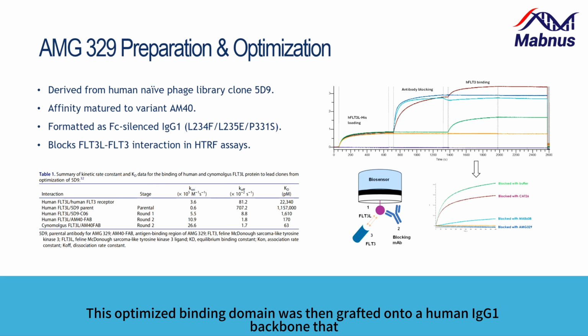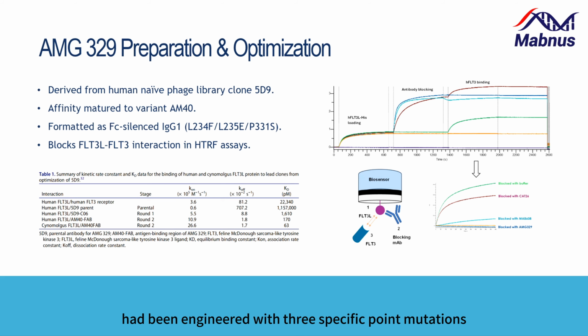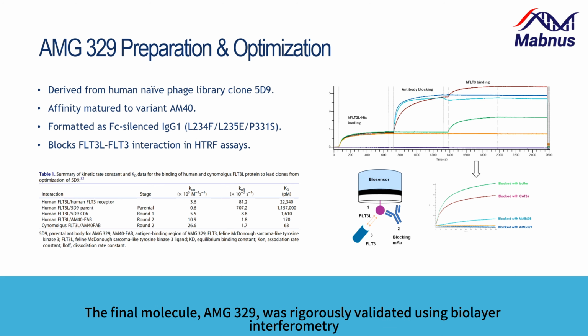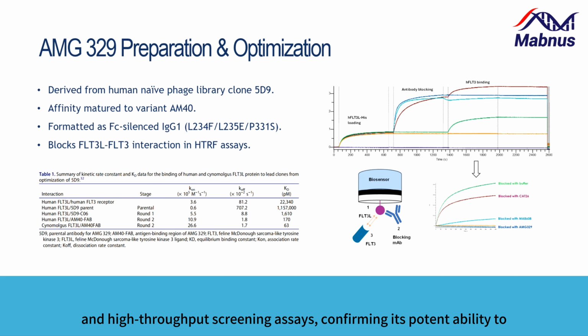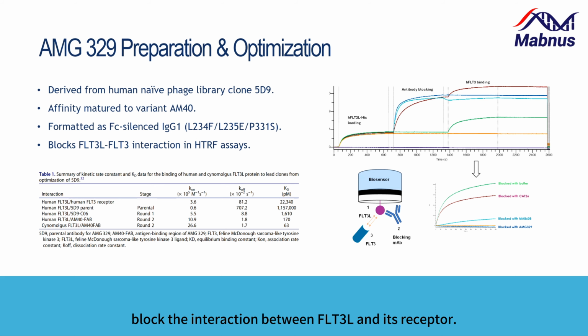This optimized binding domain was then grafted onto a human IgG1 backbone that had been engineered with 3 specific point mutations, L234F, L235E, and P331S in its Fc region. These mutations effectively silence Fc-mediated effector functions. The final molecule, AMG 329, was rigorously validated using biolayer interferometry and high-throughput screening assays, confirming its potent ability to block the interaction between FLT3L and its receptor.